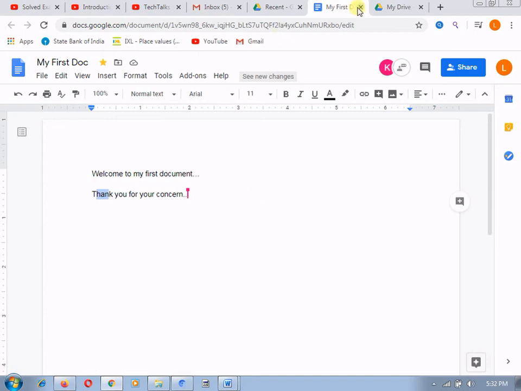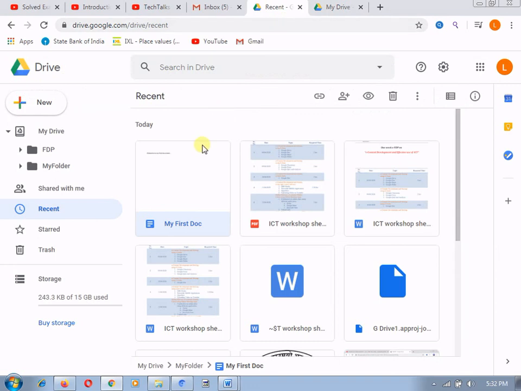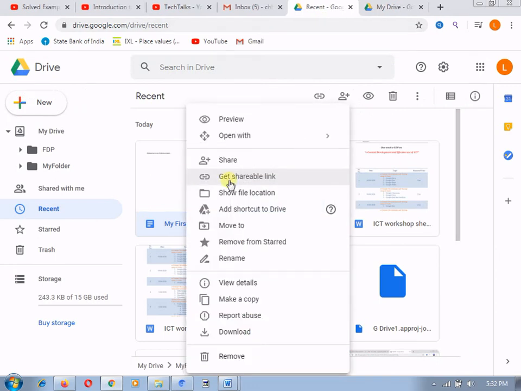So this is the main thing I want to show with this share option. Another is get shareable link. If you want to share it with multiple people at a time, with this get shareable link you can share it with any number of persons or with different locations as well.